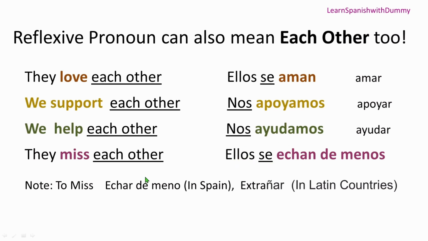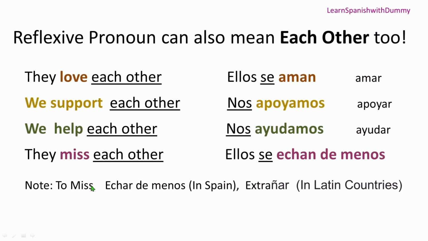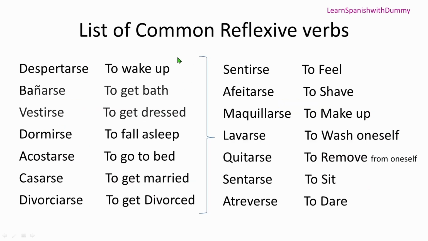Perfect. Now here it says to miss is echar de menos in Spain. Okay, in Spain we say echar de menos, to miss, and extrañar in Latin countries. Okay, extrañar and echar de menos both mean to miss. Perfect. Alright, so just keep this in mind. Sometimes the reflexive pronoun can also mean each other. Okay, whenever this kind of situation comes, like they love each other, we support each other.